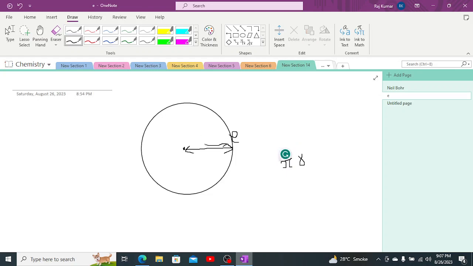But now suppose we want to calculate the distance of both sides of radiuses. Now this is radius, this is radius as well. So in order to calculate both sides of radius, we can write it as 2 pi r, or we can simply write pi diameter, because 2r is equals to diameter. So this is what we call the distance covered by the electron, or the circumference of the orbit. So here, this is the first equation.